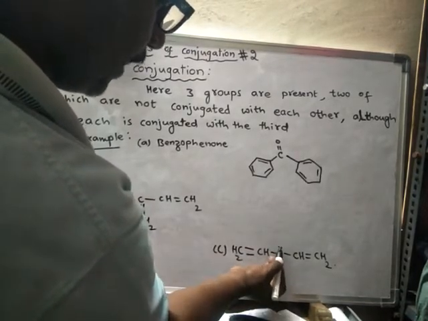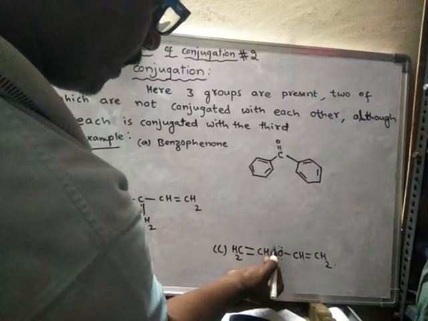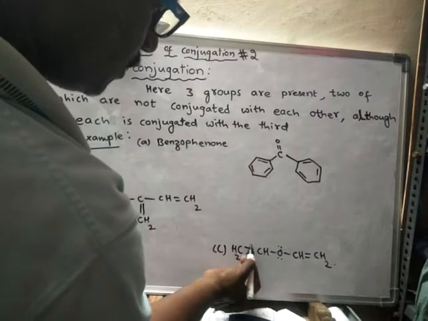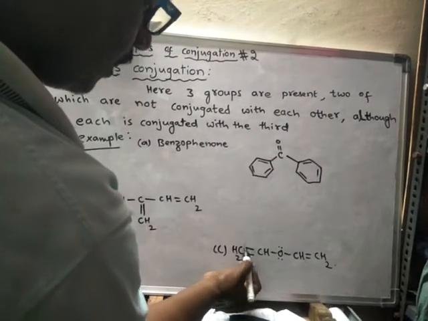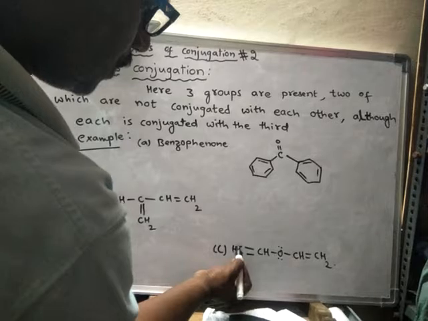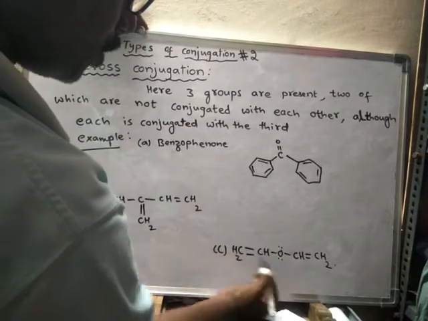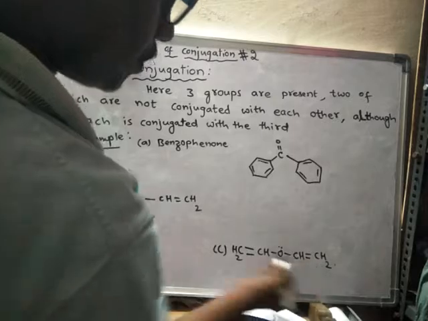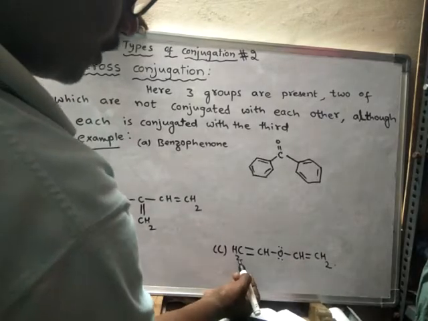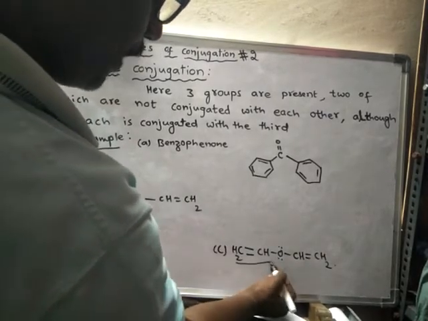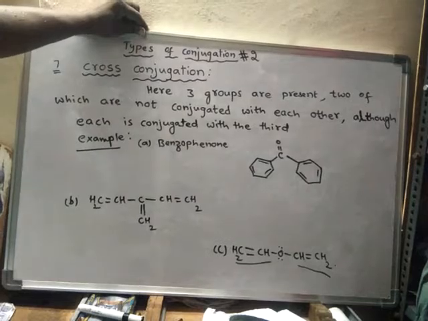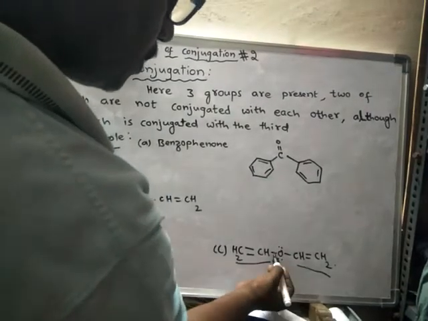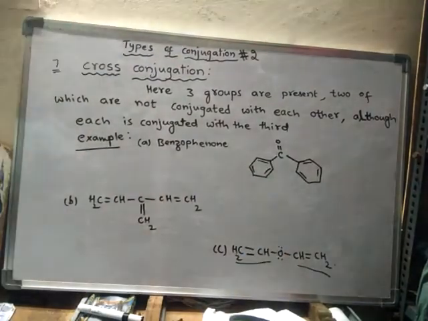Lone pair electrons will come here, and this pair of electrons will transfer here. So conjugation takes place up to this part, and from oxygen to this part also conjugation takes place. But these two groups do not involve in conjugation, because between these two groups there are two continuous single bonds.